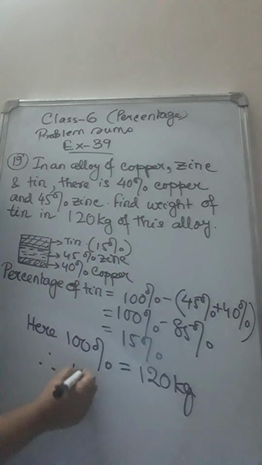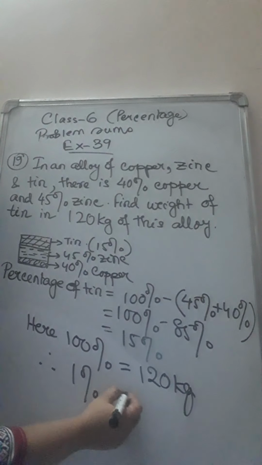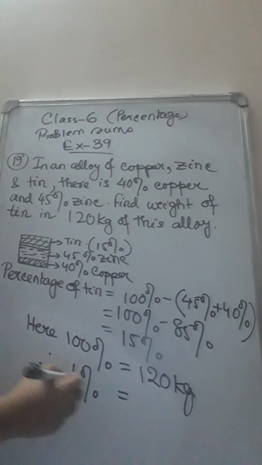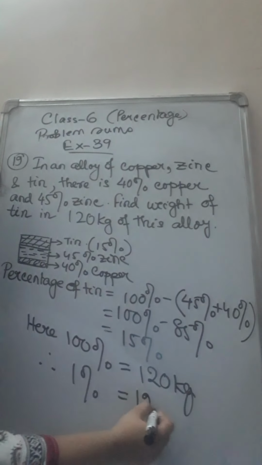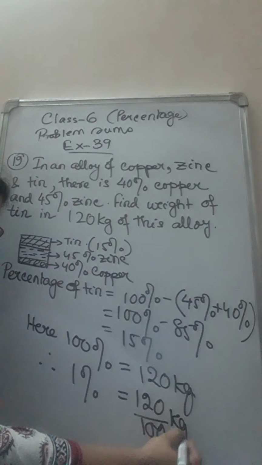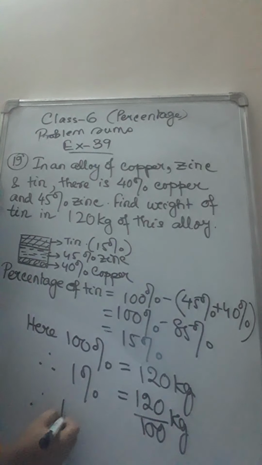Therefore 1% will definitely be less. If the total is 120, 1% means just one fraction out of 100, which will be much lesser. It will be 120 by 100 kg. Therefore 15% will be how much? Definitely more than what 1% is.